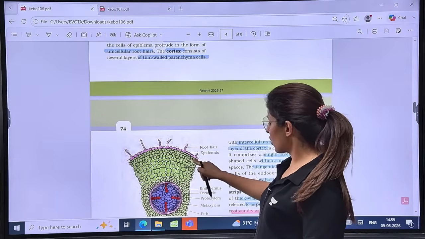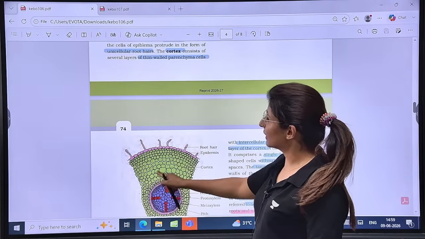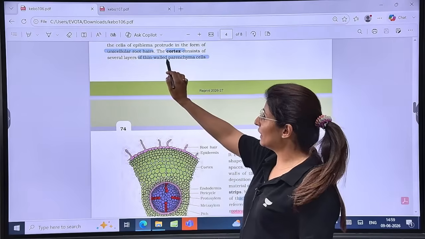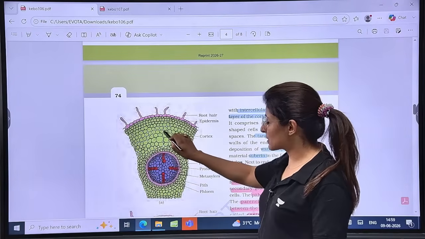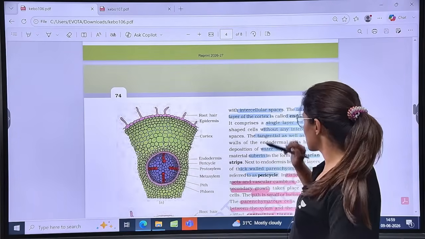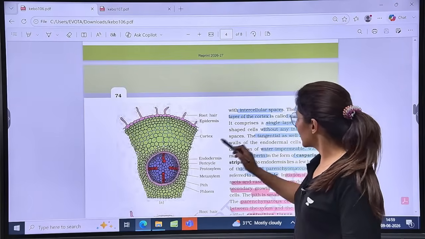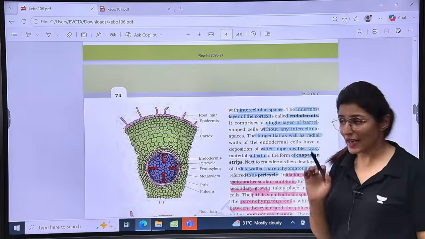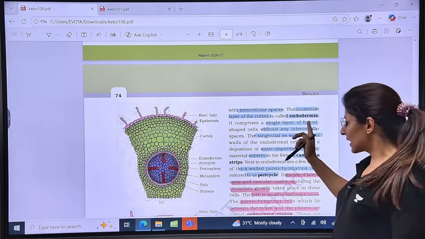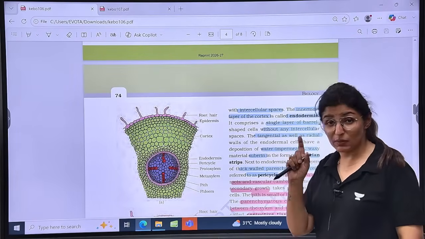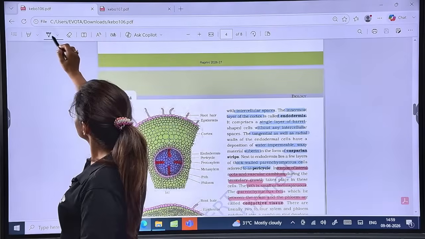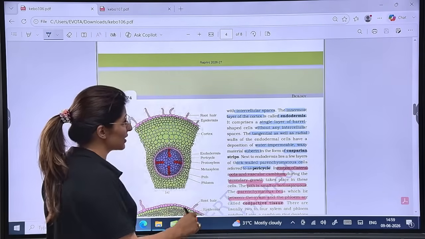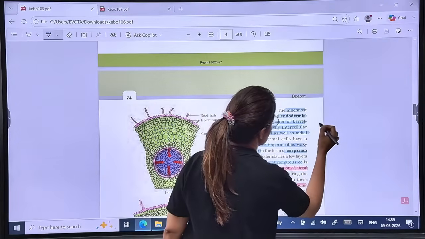Cortex consists of, this is the whole cortex, multi-layered, several layers of thin-walled parenchyma with intercellular spaces. You do see some spaces here, intercellular spaces present. The innermost layer of cortex is always known as endodermis, and it is a single layer made up of barrel-shaped cells. Is that clear? Made up of barrel-shaped cells like this.